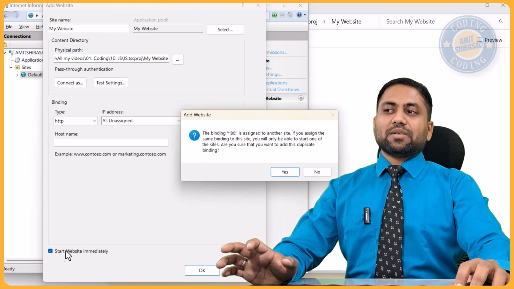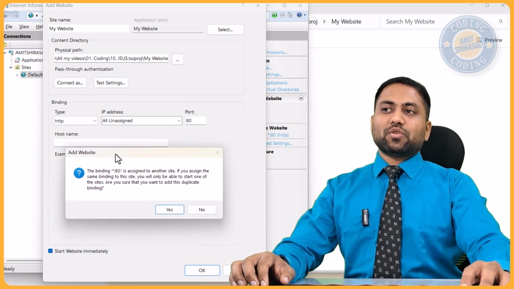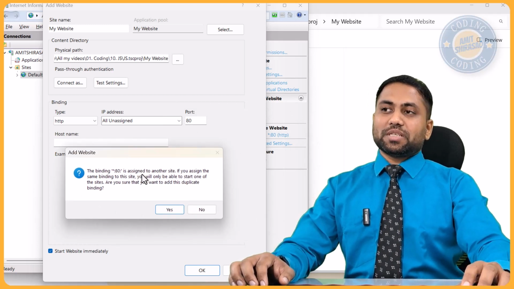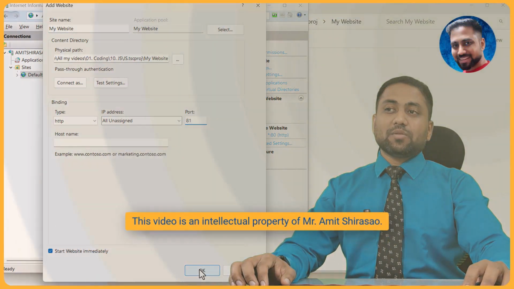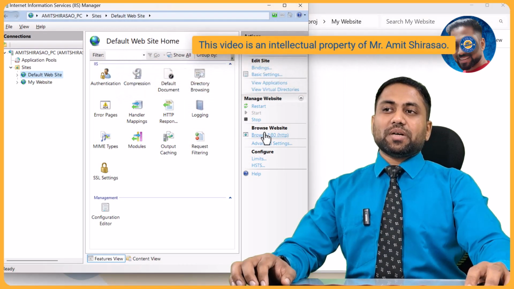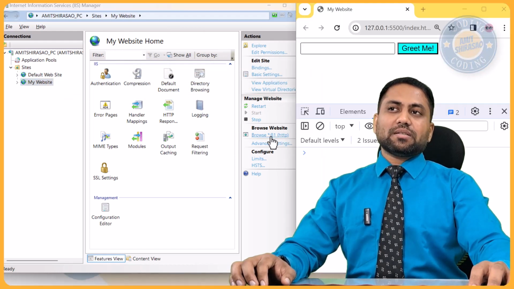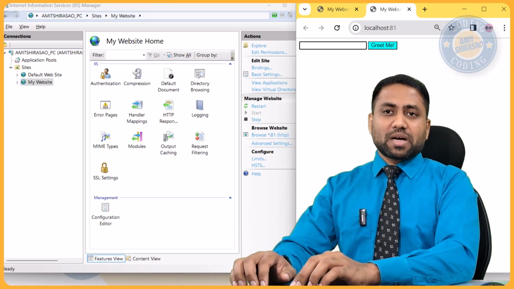Now it is saying that, see, I've said start the website immediately. So it says that this website is also on port number 80, and another website is also running on port number 80, which is your default website. So do you want to change the website port? I'll say yeah, I can change it. I can change it to, let us say, 81. I'm saying okay. So now this website runs on port number 80, and this website runs on port number 81. If I click here, then our website opens. So congratulations, your website got deployed on IIS.